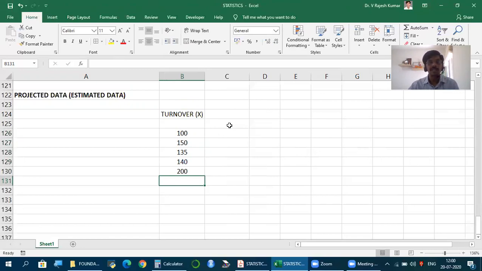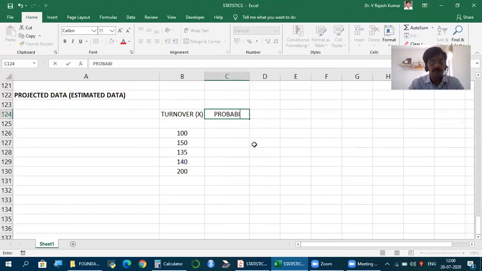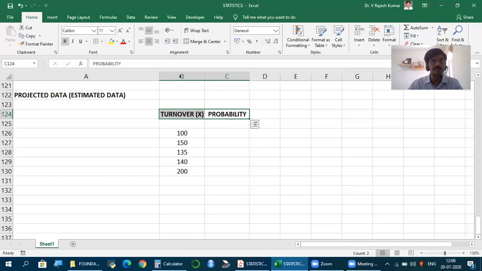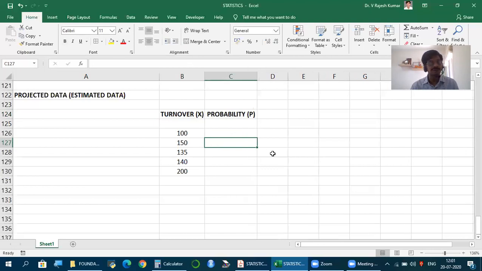But since it is projected, we will also have probability for this. This probability we denote with P. P will also be having probability for this. Now, how to find this is a different discussion. But let's say we are aware, we have estimated what is the chance next year the turnover will be 100 crores, 150 crores. And unless we consider all possibilities that can happen, you can't make any analysis.